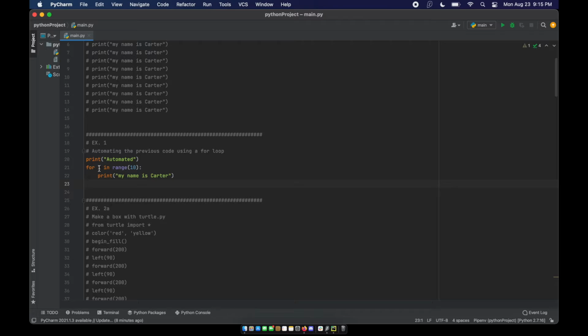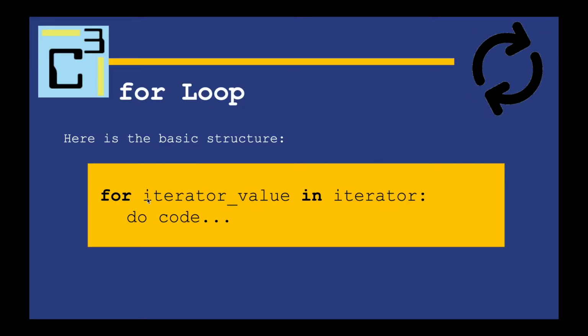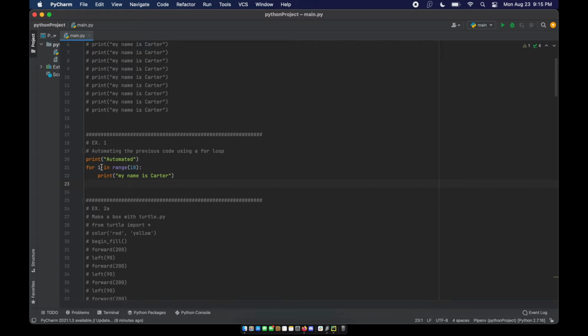So this iterator right here, if we look here, I said the iterator underscore value. This is a temporary variable. A lot of the times i is the default go-to iterator value. It's okay in some cases, obviously. In other cases, it's good if you're looping over a list of names. I would like to call the iterator name, because it's a specific name in that loop. I'll do that later on, but I just want to show what i is.